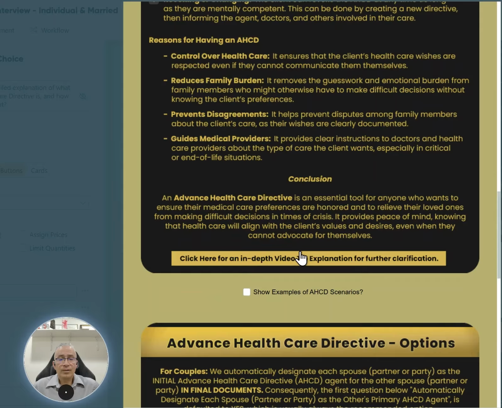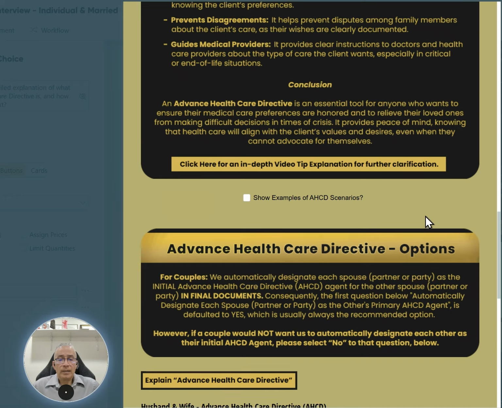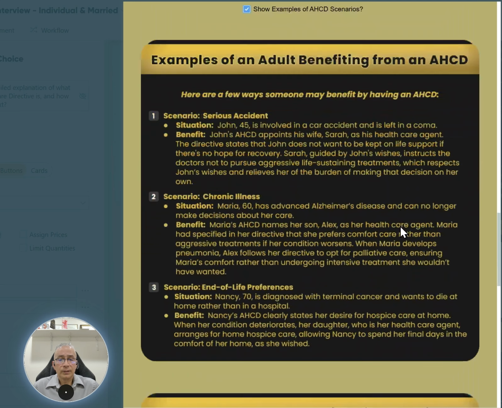At the very end of that, you have the in-depth video tip explanation. And you also can see examples of healthcare directive scenarios. You have 3 scenarios that you can read up on. Again, read those. They're very helpful in demonstrating how a client would put an advanced healthcare directive into action and how it would work for them, with specific examples of scenarios that play out all the time.